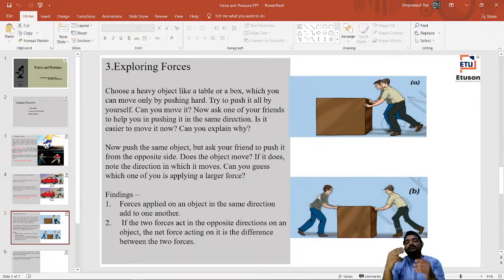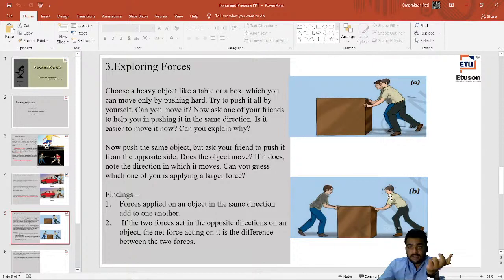Now think about the third phenomenon that I was telling, where the first person is applying 5 Newton of force to that box and the second person is also applying 5 Newton. We are seeing that the two persons are applying the same magnitude, right? So what will happen in this case? That box will not move from its place. Why? Because here both magnitudes are the same and they are in the opposite direction, right?